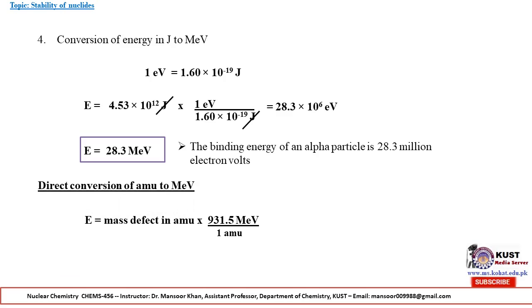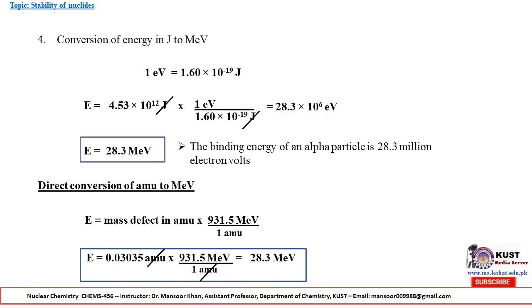So direct conversion of AMU to million electron volt is equal to mass defect in AMU into 931.5 million electron volt divided by 1 atomic mass unit. Putting this value, the energy will be equal to 28.3 million electron volt. So we can convert atomic mass unit directly to million electron volt, or we can calculate it using joule from energy and also from atomic mass unit.